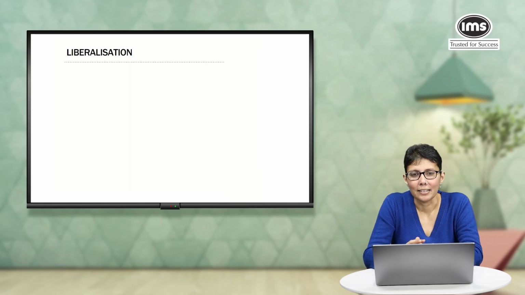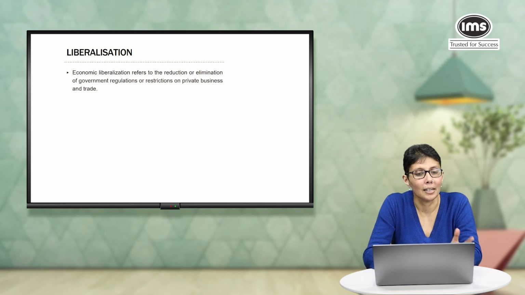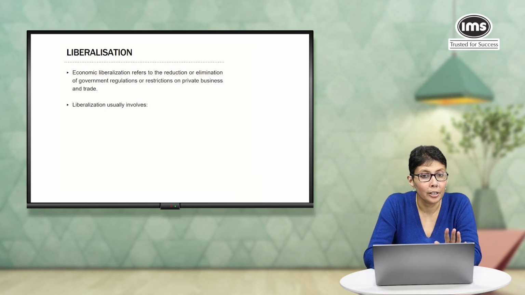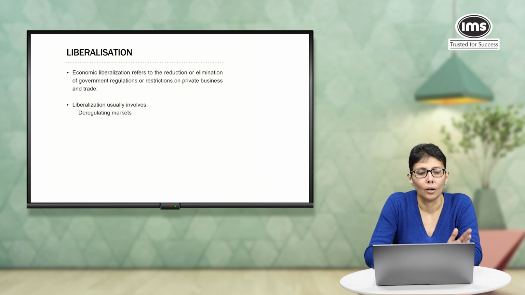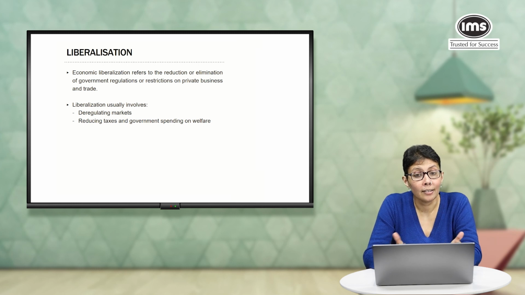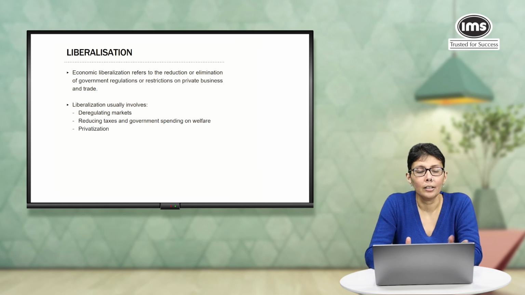The story, however, has a happy ending, at least till that point of time, because this crisis paved the way for economic liberalization. So what exactly is economic liberalization? It refers to reduction or complete elimination of government regulations and restrictions on private business. So effectively, we are trying to allow more freedom to private enterprise. There are several things that are normally included or associated with liberalization. One of them is, of course, deregulating the markets. The second is reducing taxes and government spending. The third is privatization and promoting free trade.